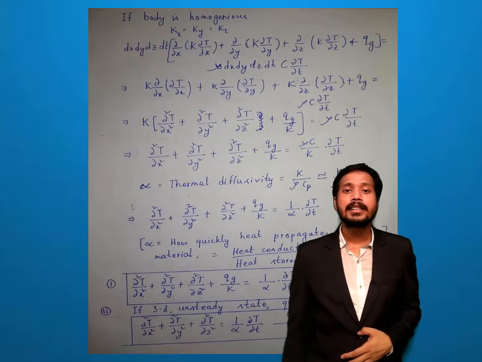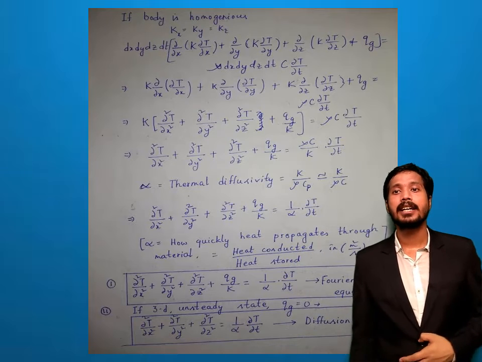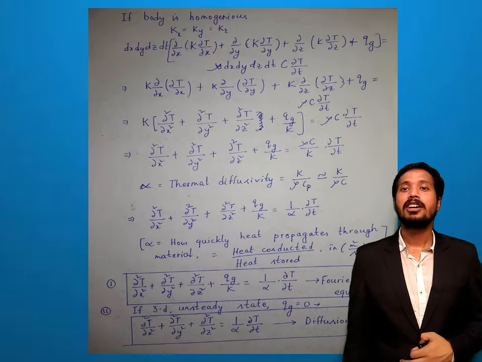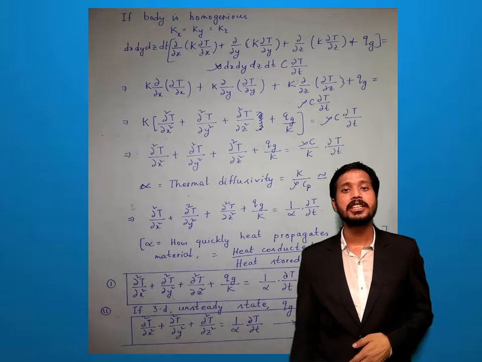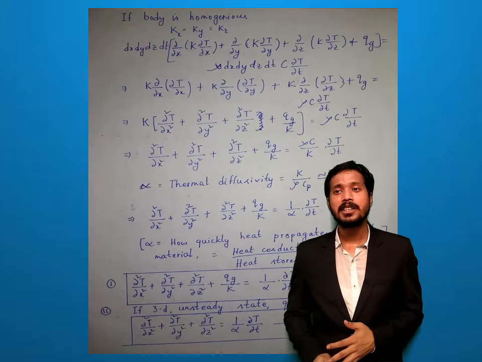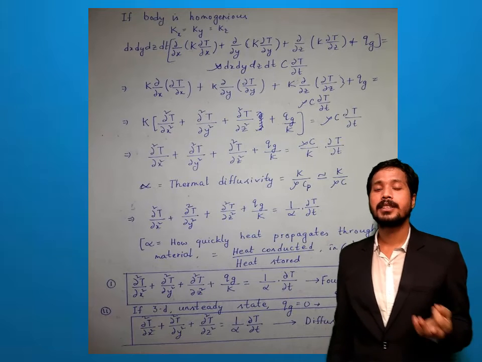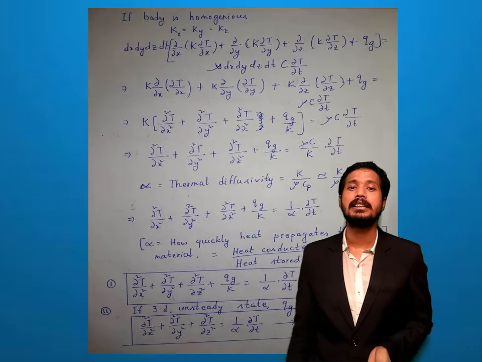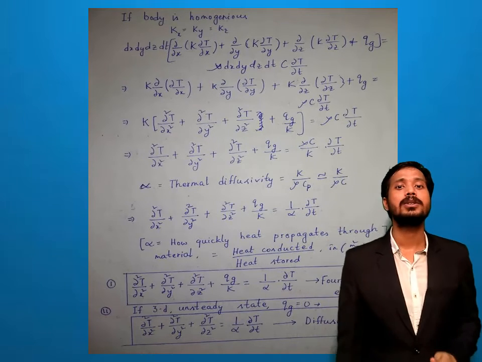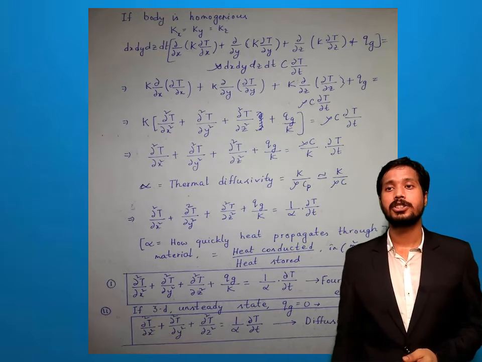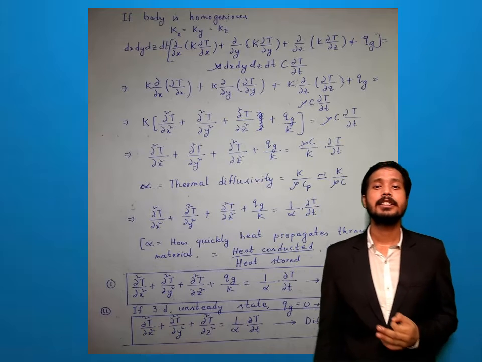Now from the right hand side and the left hand side I can cancel this dx dy dz into dt term. So finally we get, now k is constant because it's homogeneous, so all the values of thermal conductivity are constant. So I can take it out from the derivative. I can write k into del x of del t by del x plus k into del y of del t by del y plus k into del z of del t by del z plus Qg equals rho into C del t by del t.